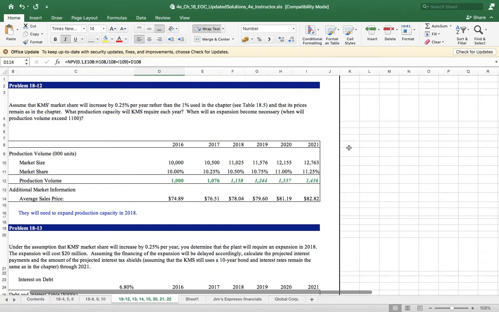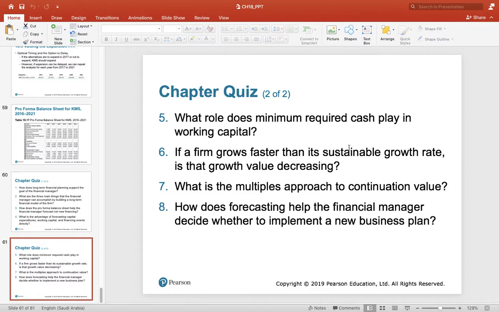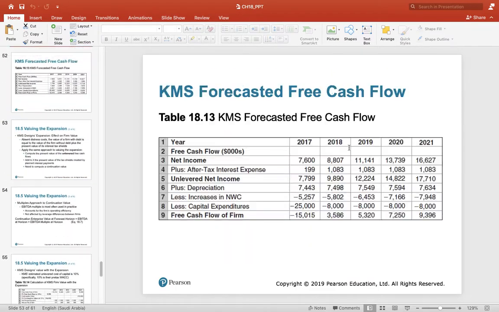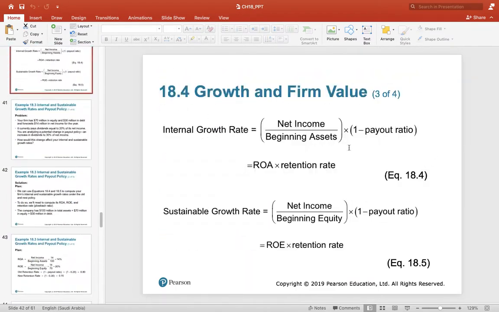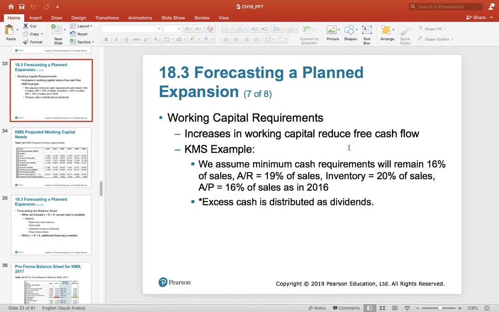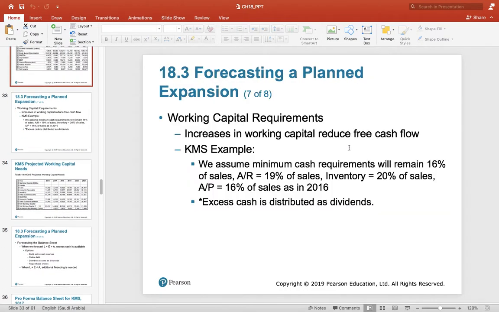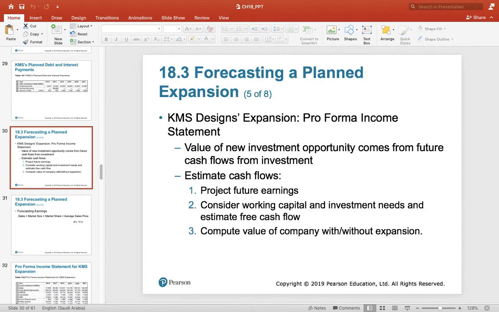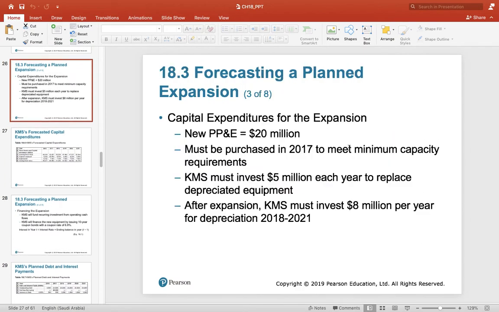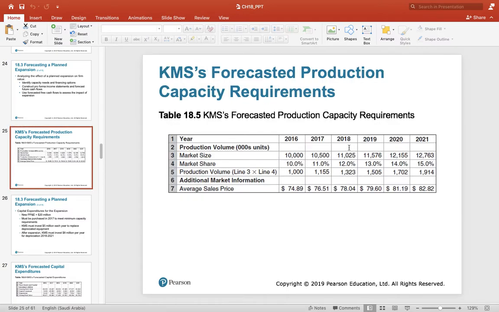In the PowerPoint, we increased the market share by 1%. But in the question, it is increased by 0.25%. You can see here on slide number 25, the market share increased from 10 to 11, 12, 13, 14, 15. That means every year there is a 1% increase in market share.